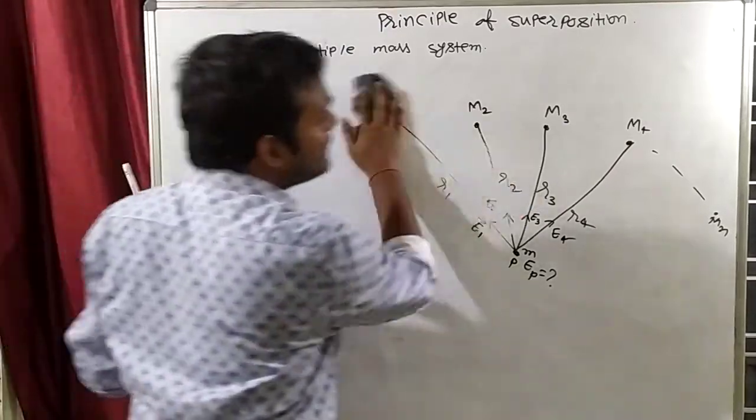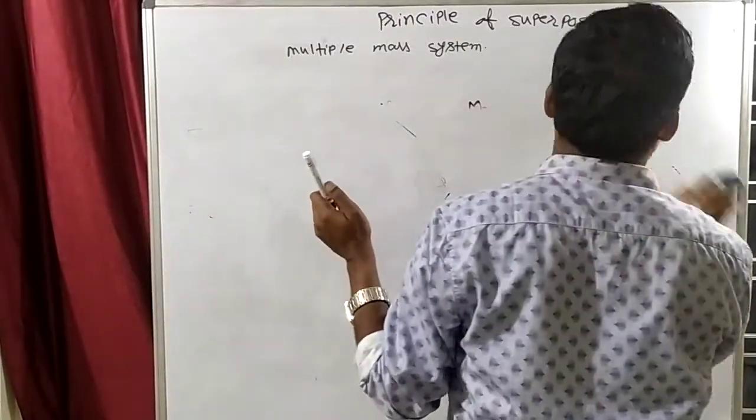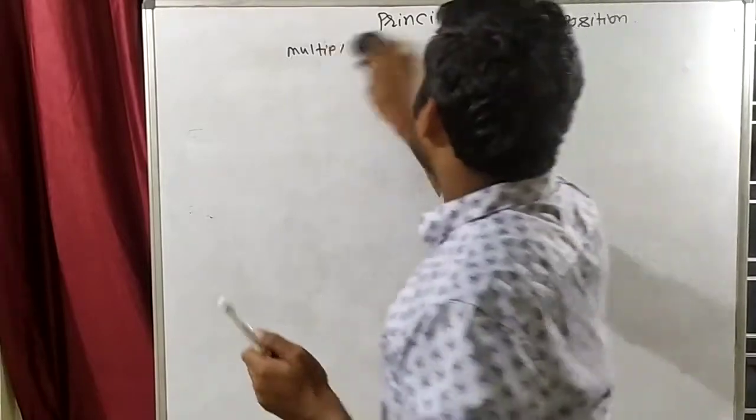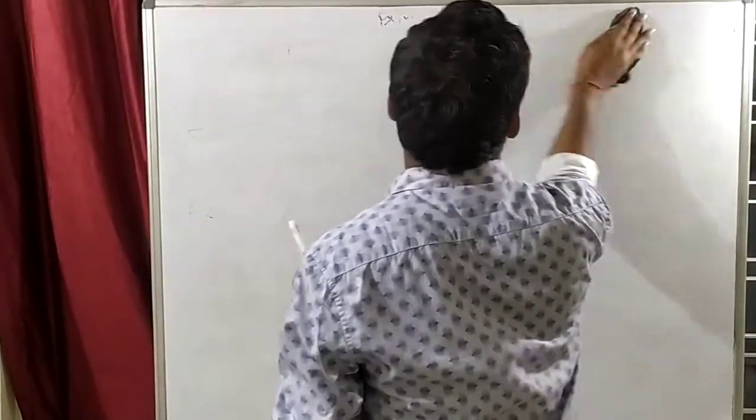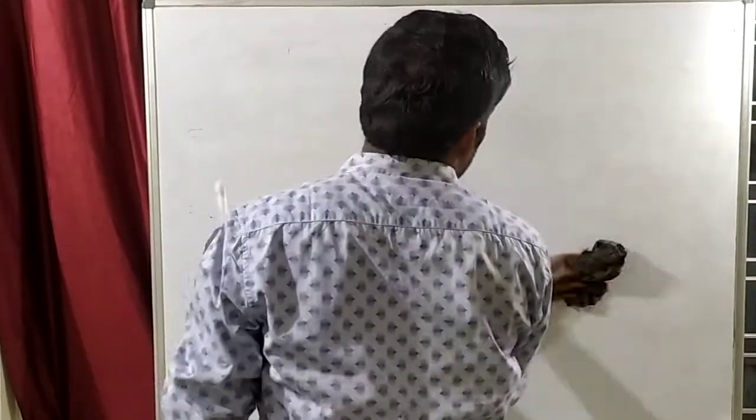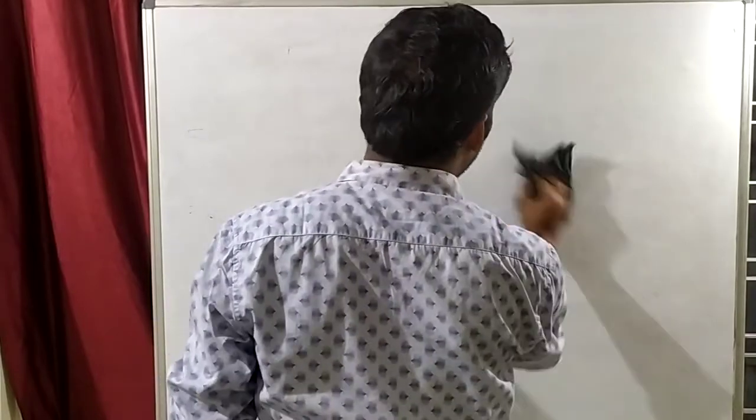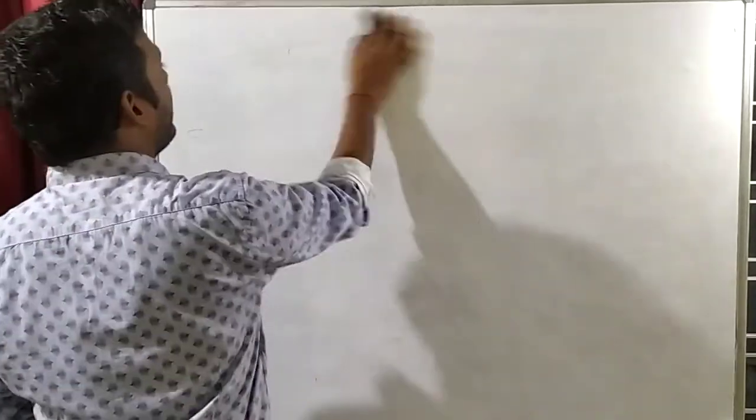When I practice some questions, it will be clear to you. This is known as the principle of superposition: the net field will be equal to the vector summation of the individual fields when there are multiple masses. For example, I am taking one question.